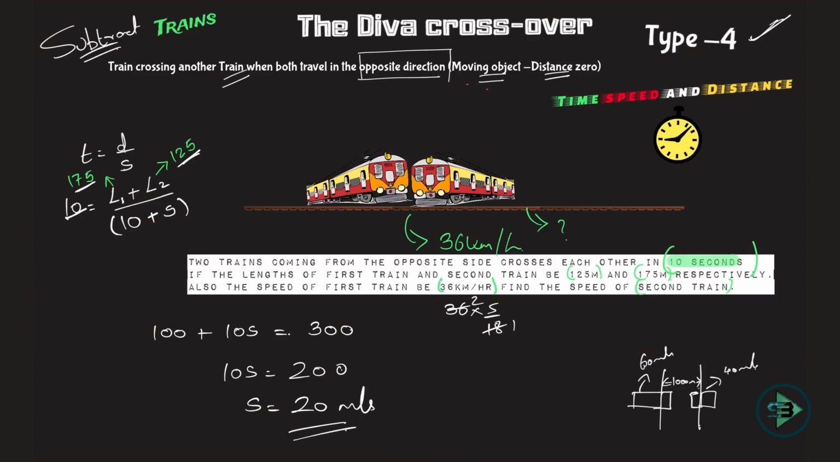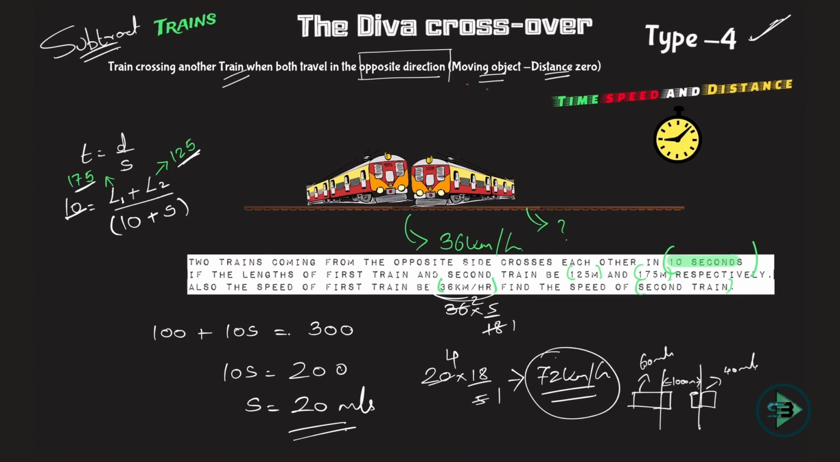If you need to convert this to kilometer per hour, what will you do? Meter per second into kilometer per hour, you will multiply this by 18 by 5. 5 ones are 5, fours are 18 into 4, 72 kilometer per hour. So the speed of one train is 36, the speed of another train is 72 kilometer per hour.